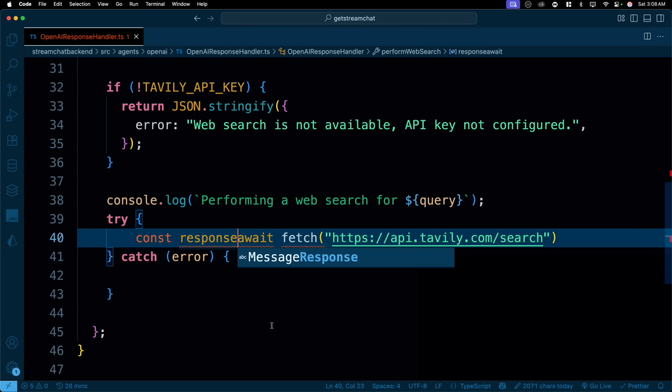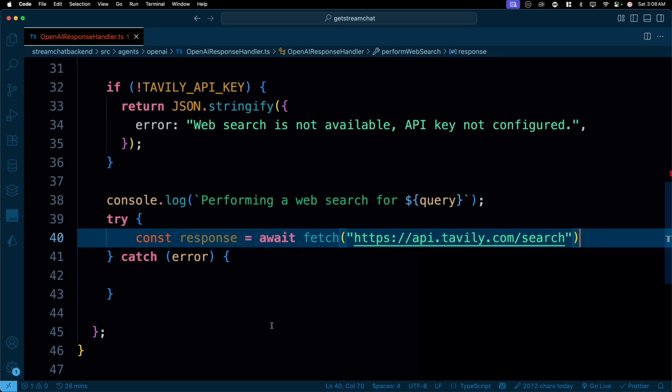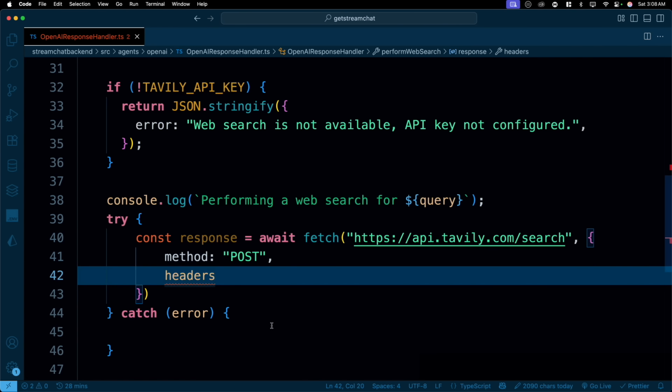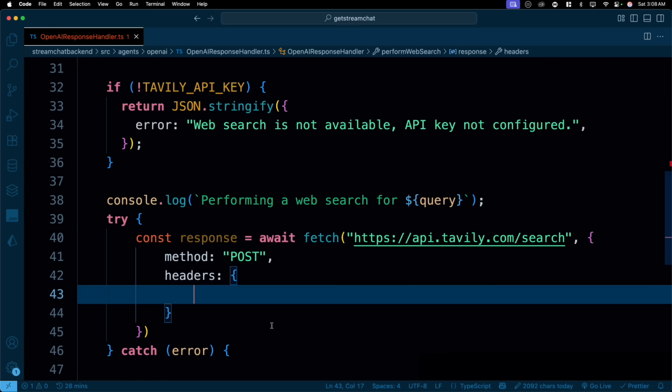const response. You can hit the GET request here, but we do have a POST request, so we'll just open this up just like this. And first of all, we do have some method. Let's call this one POST. Then we have some headers. What headers do you want to send? First of all is going to be Content-Type. I wish there would be a suggestion here, but nope. And that's going to be application/json. Good enough.